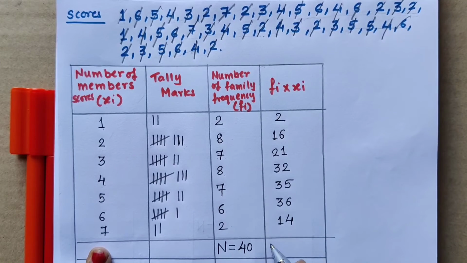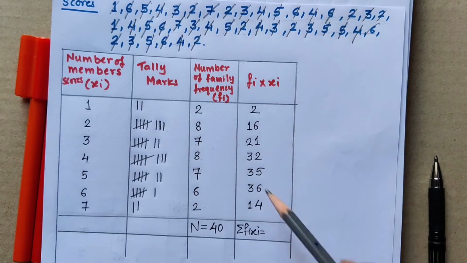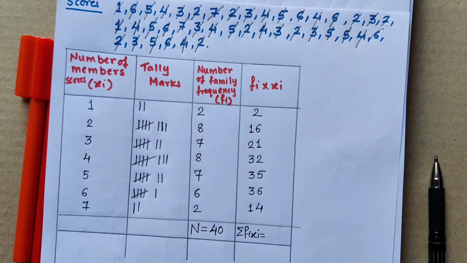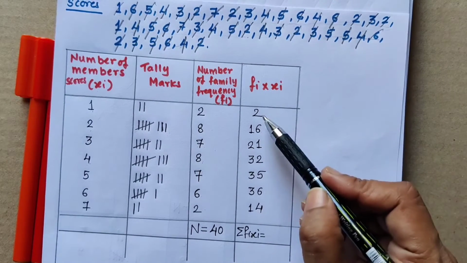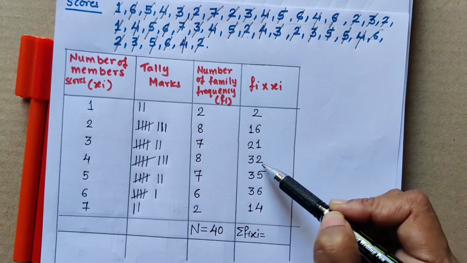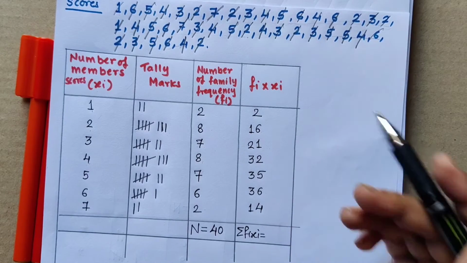Now the last thing we have to do here is the total of this last column: 2 plus 16 plus 21 plus 32 plus 35 plus 36 plus 14.